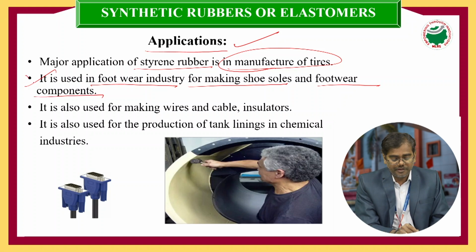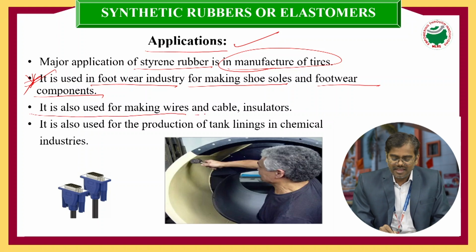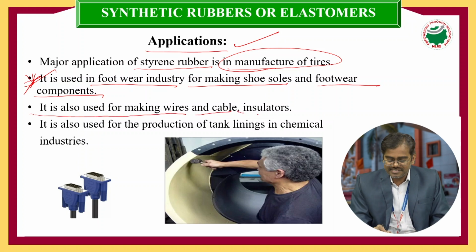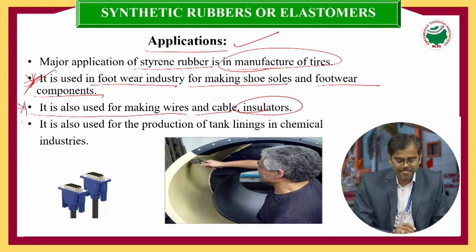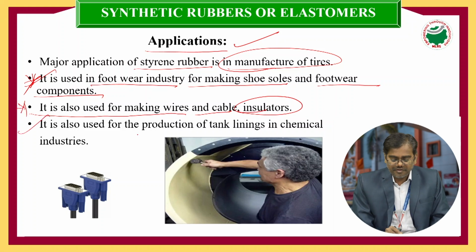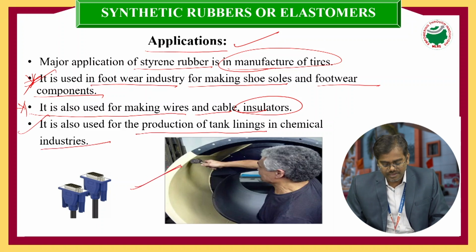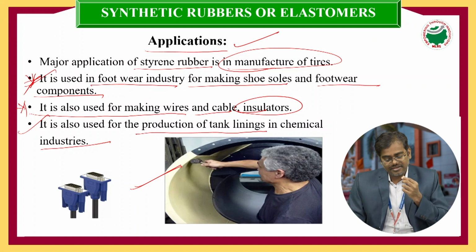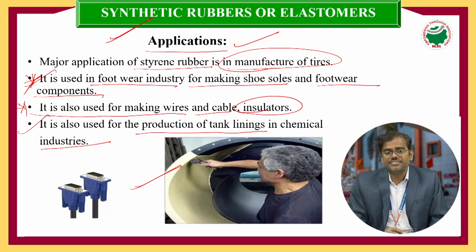The third important application is making wires and cables, as well as insulators. It is also used for the production of tank linings in the chemical industry. We are seeing here an image of tank linings in the chemical industry. These are some of the important applications of Buna-S rubber.